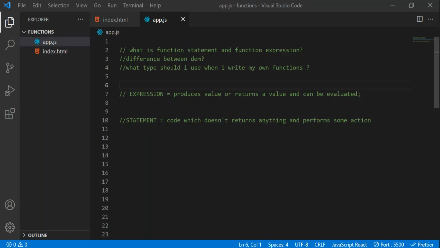Hello friends, welcome back to a new video in the JavaScript series. In this video we're going to learn about function statement and function expression in JavaScript.